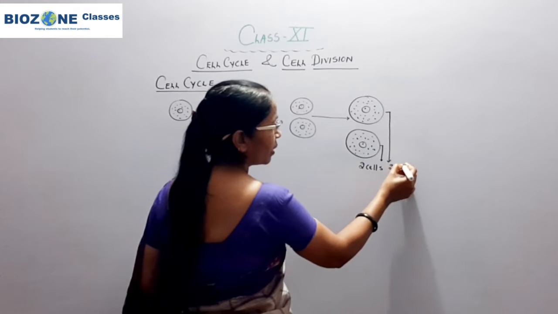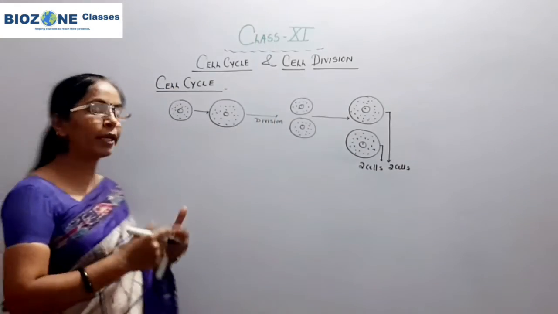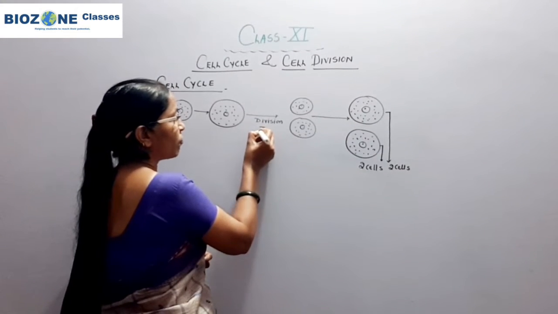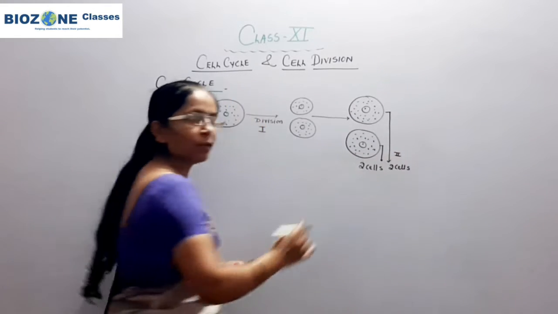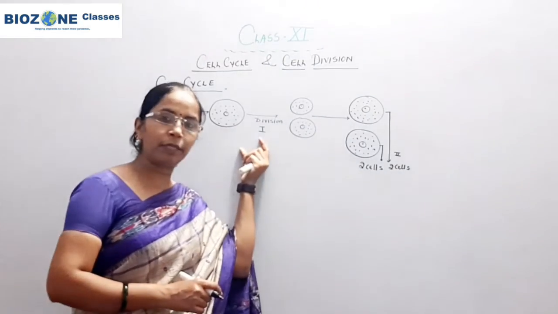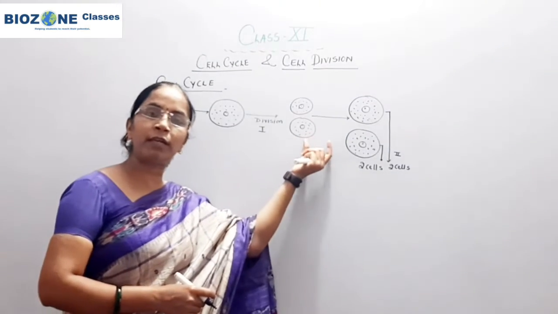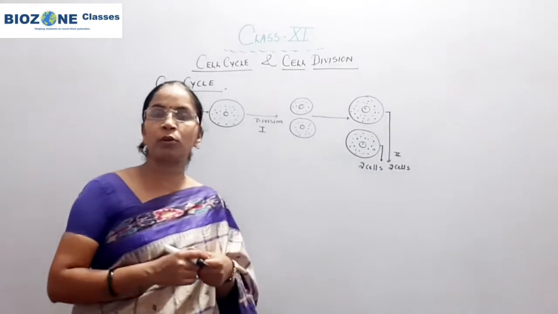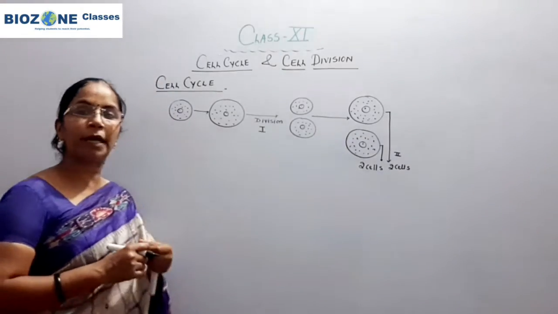So now we come towards the cell cycle. In the cell cycle, this division takes place for the first time. Here the division takes place for the second time, and this process is continuous. The cell upon gaining maturity undergoes division, and after division the cell leads to the production of two daughter cells, and in this way slowly the number of cells is formed from a single parent cell.